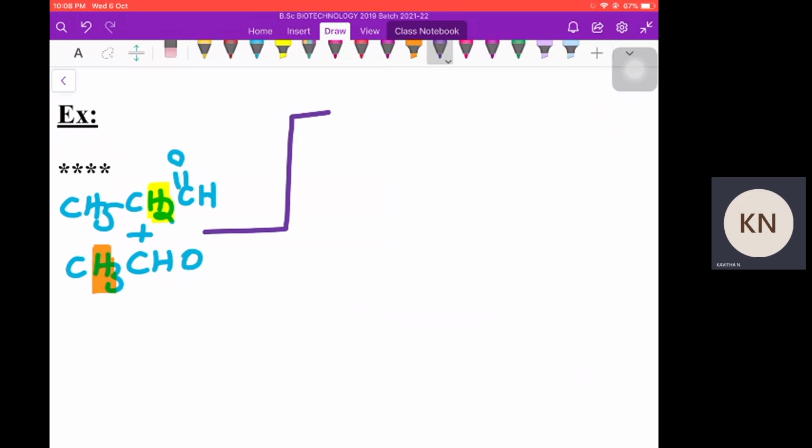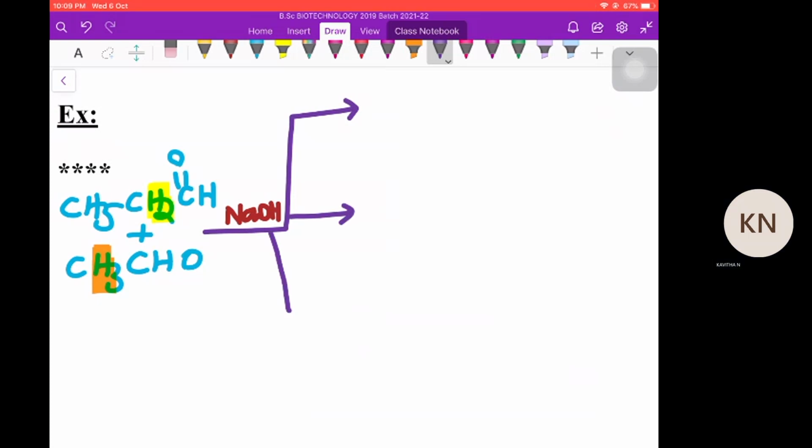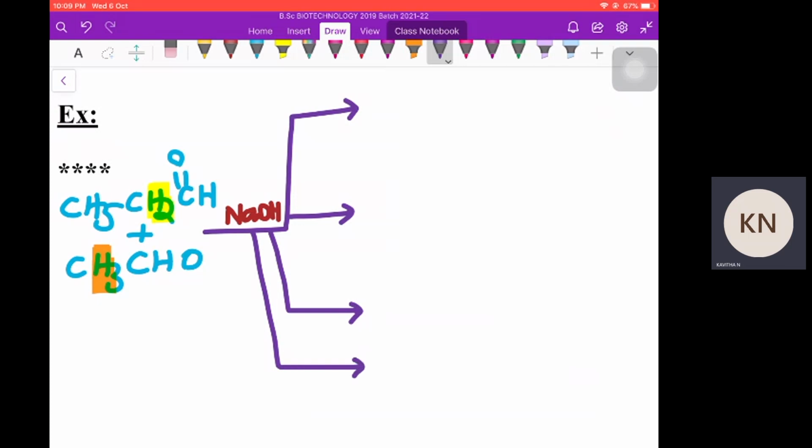So in that case, the reaction is in presence of a base like NaOH. We are expecting four different products here. Why four different products? Because there are two self products and two crossed products. What are the self products? Self means both propanals giving one product and both acetaldehydes giving one product. So let us write two propanals.